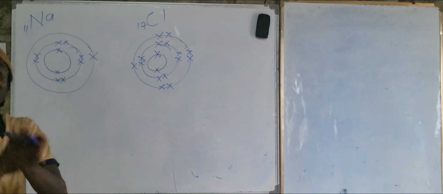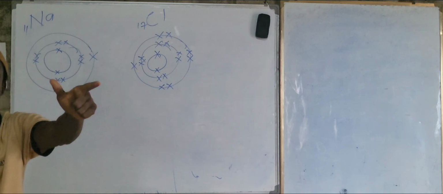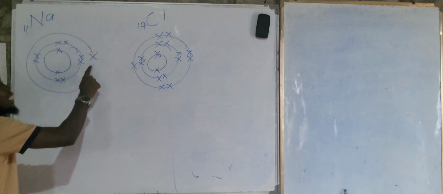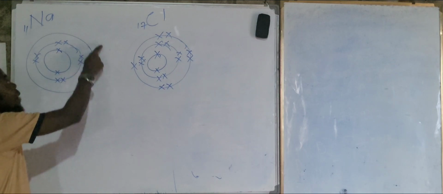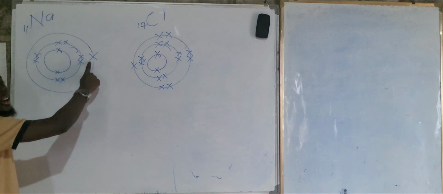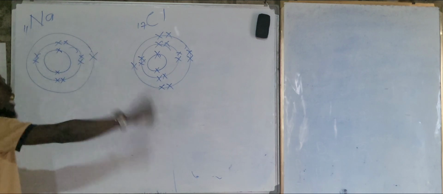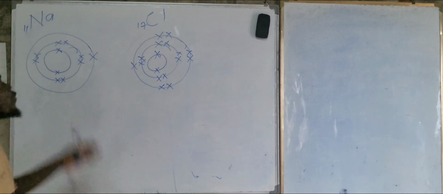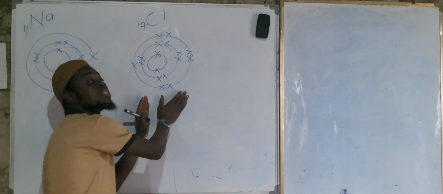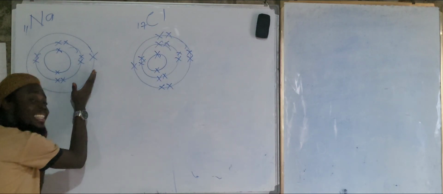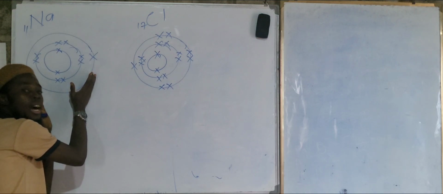You see, for an atom to want to be stable here, it can be octet or duplex. Now, if you observe this one here, how many electrons does it need to be stable? 1. And this one needs how many electrons here? It's 7. Only 7 for this one to be stable, right? Now, if you compare these two, this one has how many outside? 7, right? And this one needs how many more to be stable?